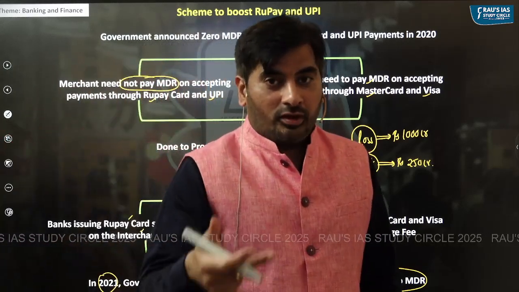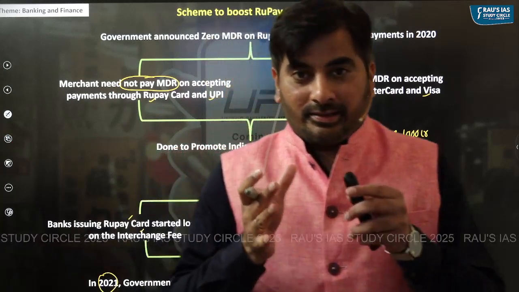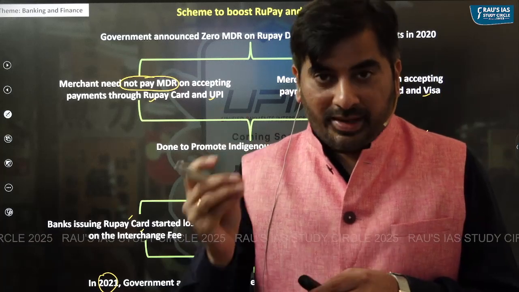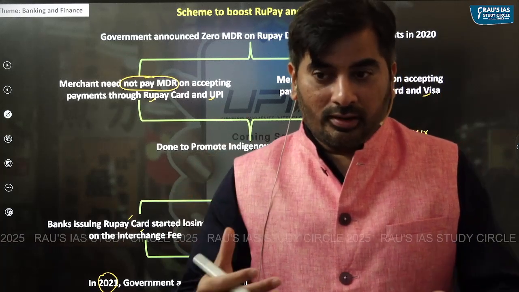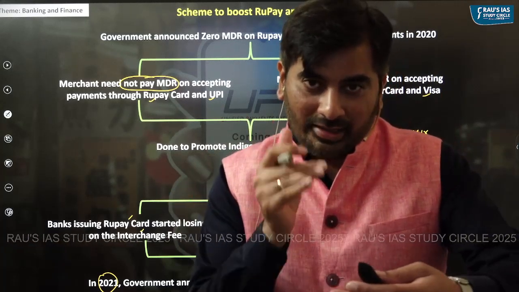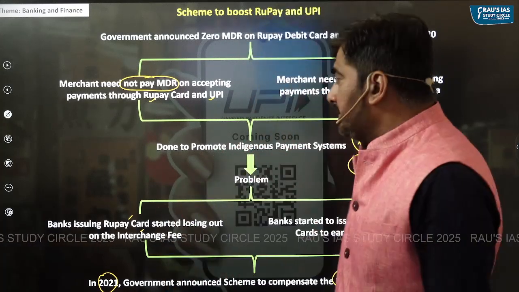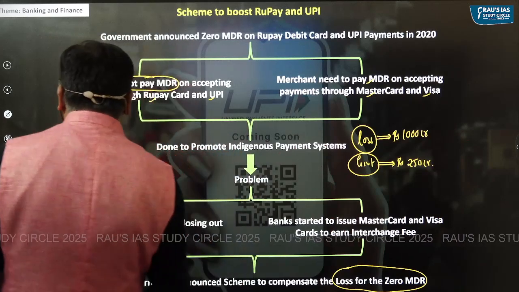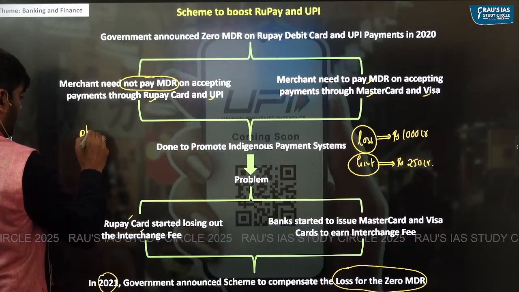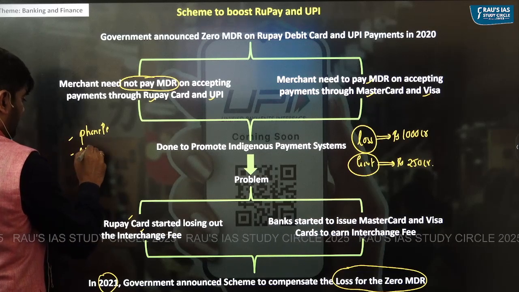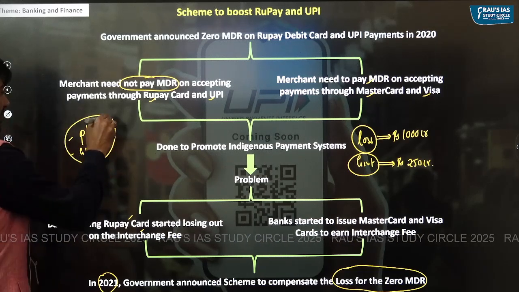Because we are focusing on the third party apps like PhonePe, GPay, Paytm, Cred, and so on, let's understand how it is impacting their business. So think you have PhonePe, GPay, they are already big players, right?